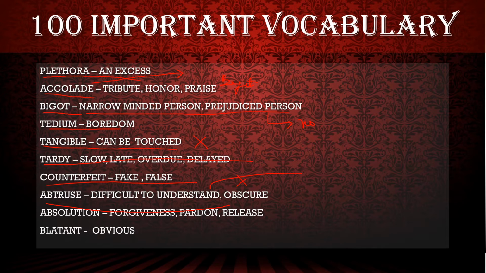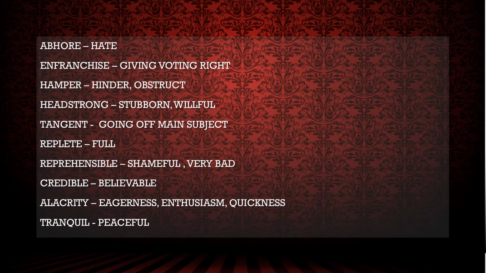Absolution means if I say you got the solution, this way you can remember, you got the solution, and then you forgive a person, you release a person. Blatant means obvious. Always use this word as, isn't it obvious, so that is, isn't it blatant. Next word is abhor. Abhor is simple. When you start reading your vocabulary words, the first word which comes in your dictionary is abate and then abhor. Abhor is hate. Enfranchise, giving voting right in parliament or something.